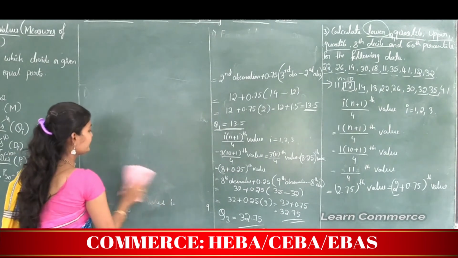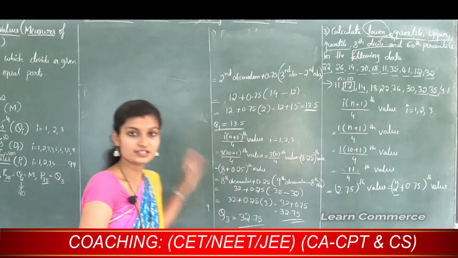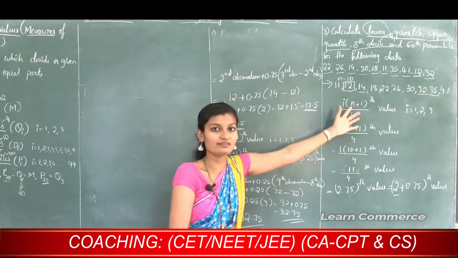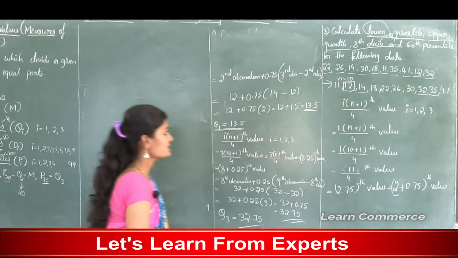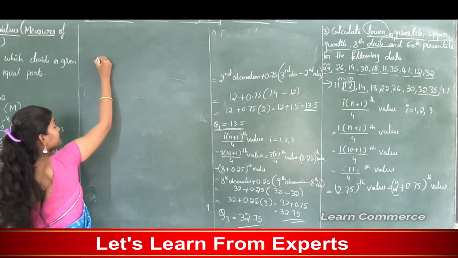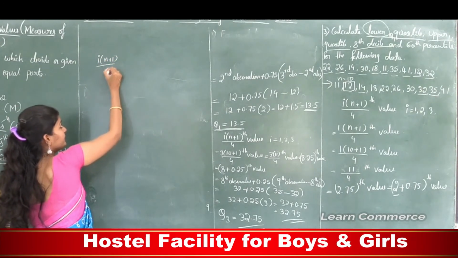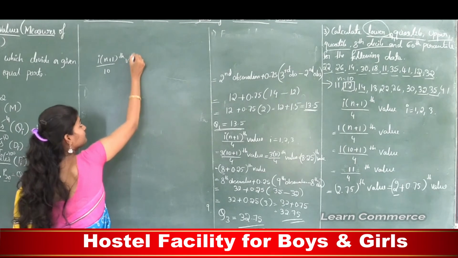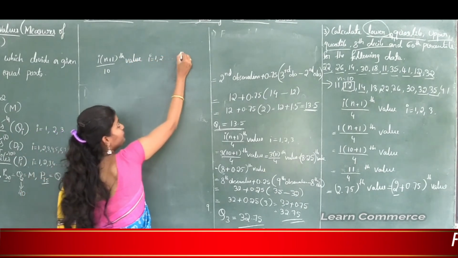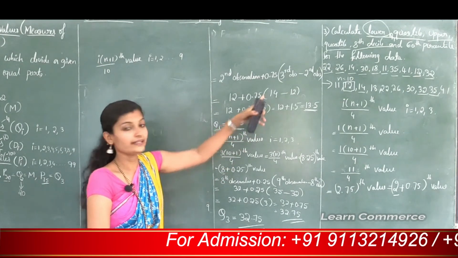Okay, next we need to find the 8th decile. To calculate a decile in case of ungrouped data, the procedures are the same. Step 1 is as it is, we need to arrange the given data in ascending order. Step 2 is the decile formula: i into n plus 1 divided by 10th value. Here i takes the value 1, 2 up to 9.